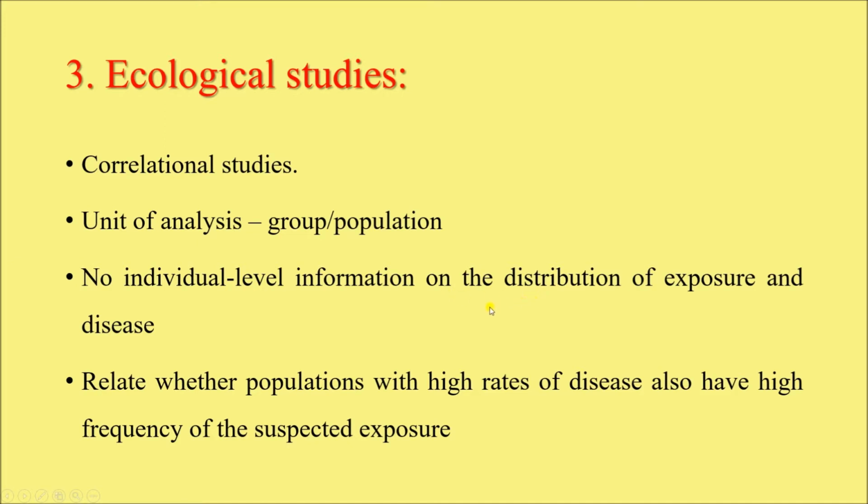So, whether the disease is occurring in one person or whether the risk factor or exposure is occurring in a person, that information is not available in ecological studies. We only have data or information about the whole group or whole population. Alright. It relates whether populations with high rates of disease also have high frequency of suspected exposure. Let me give you an example.